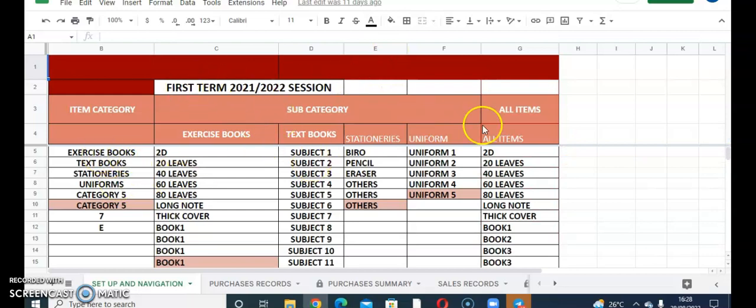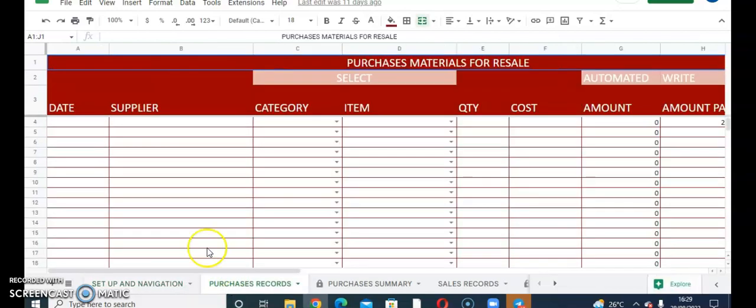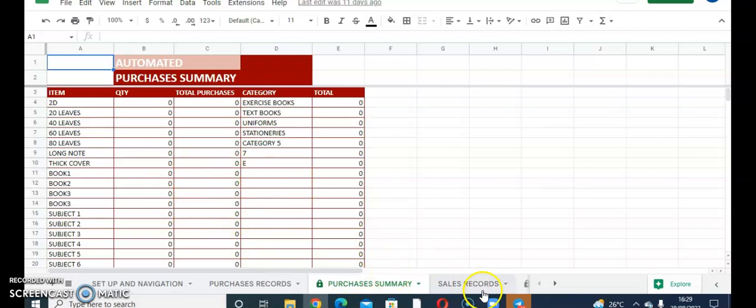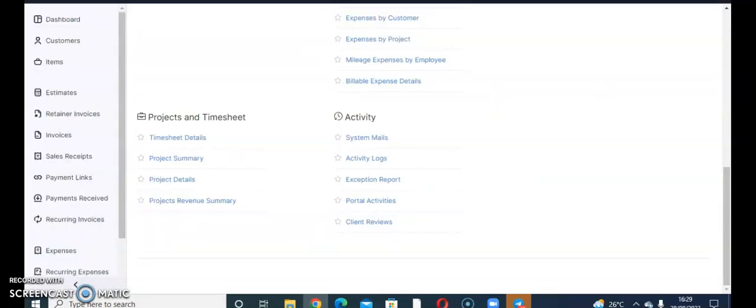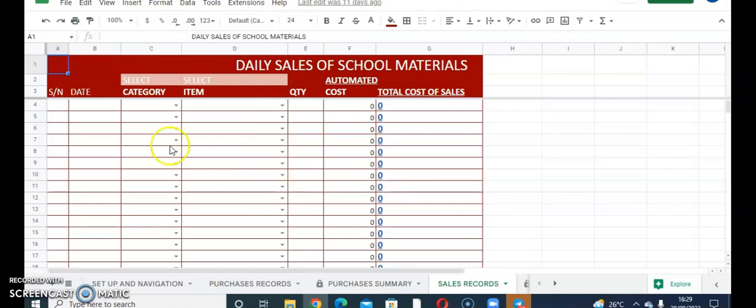So here you will list all that you sell. You sell exercise books, you sell textbooks, you sell stationery, you sell uniforms, and all other items that you sell. Okay, here you record as you purchase, because the other software you can use to record the purchases. All right, so here you record as you purchase. The software will not summarize it for you here. Then this is where you record the items that you've sold. Okay, from the software you will sell them. Then you will come here. This is for you to track it. So the only thing you put here is to get the items from the software and put them here. All right, see what I mean here?